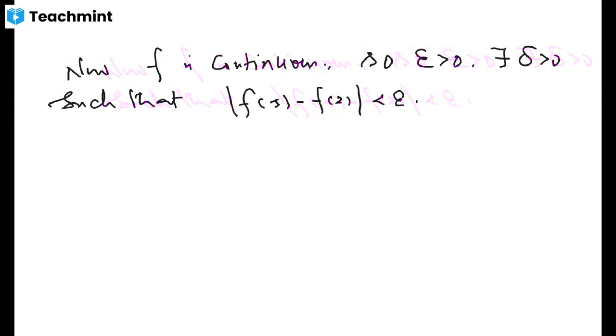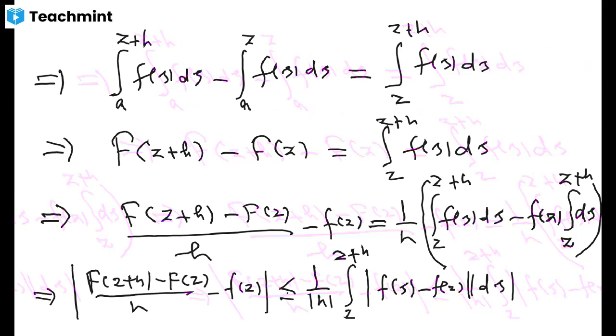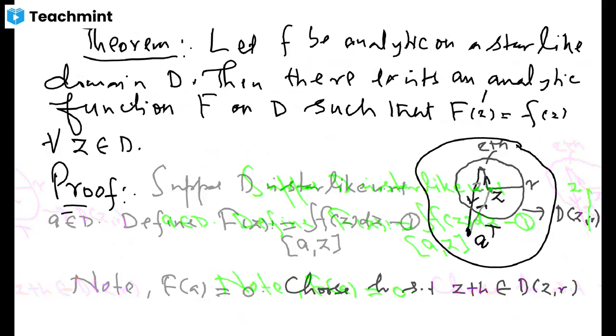Now we have this situation here. We have this disk here. When we are choosing this z and z plus h, we have the mod of h less than r. So what we can do, we can make sure that h is less than delta and this delta is less than r.